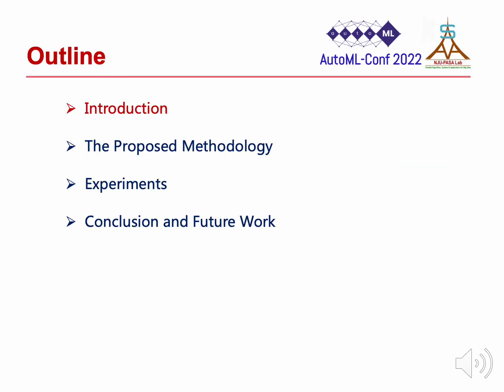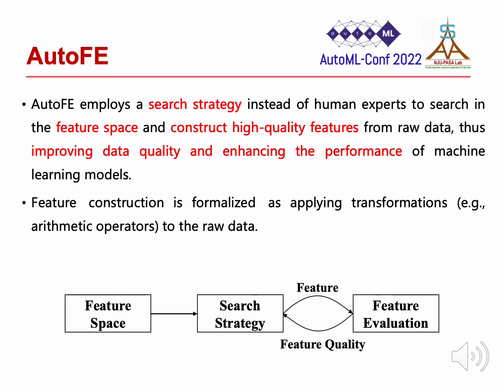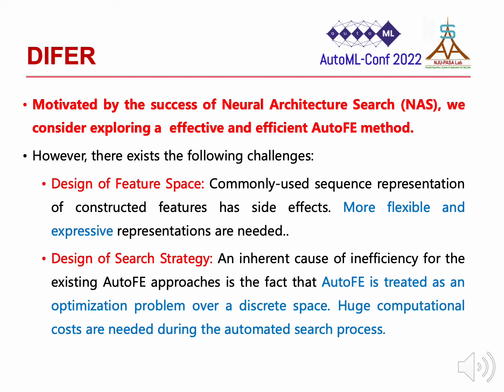The first part is the introduction. AutoFE employs a search strategy instead of human experts to search in the feature space and construct high-quality features from raw data, thus improving data quality and enhancing the performance of machine learning models. The core part, feature construction, is formalized as applying transformations, for example, arithmetic operators, to the raw data. Motivated by the success of NAS, we consider exploring an effective and efficient AutoFE method.